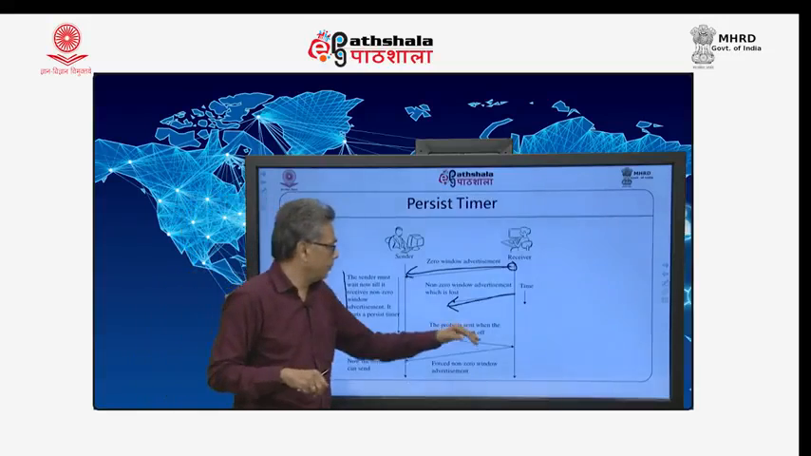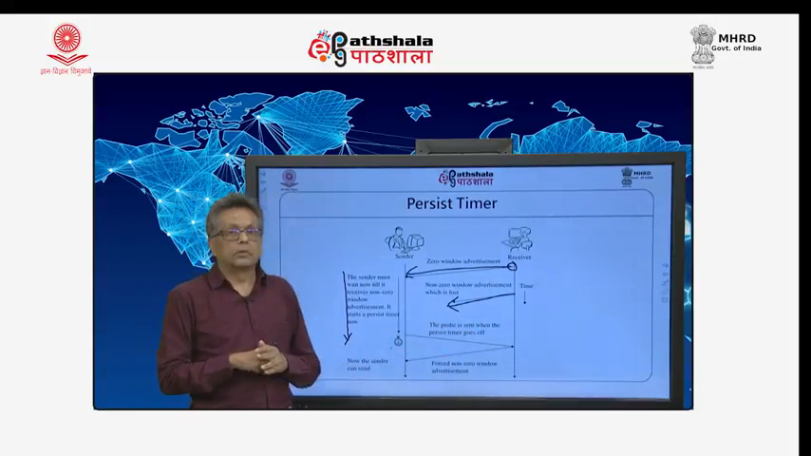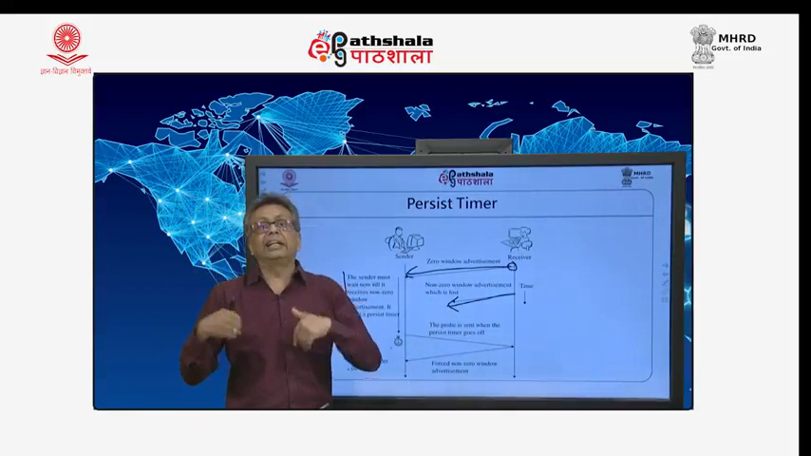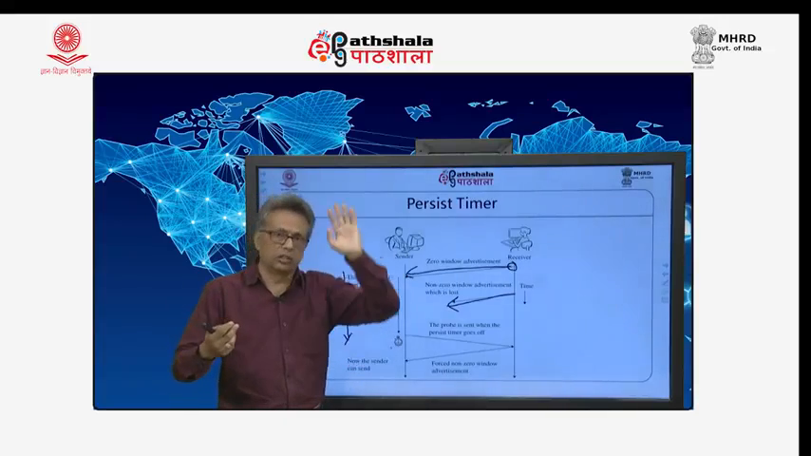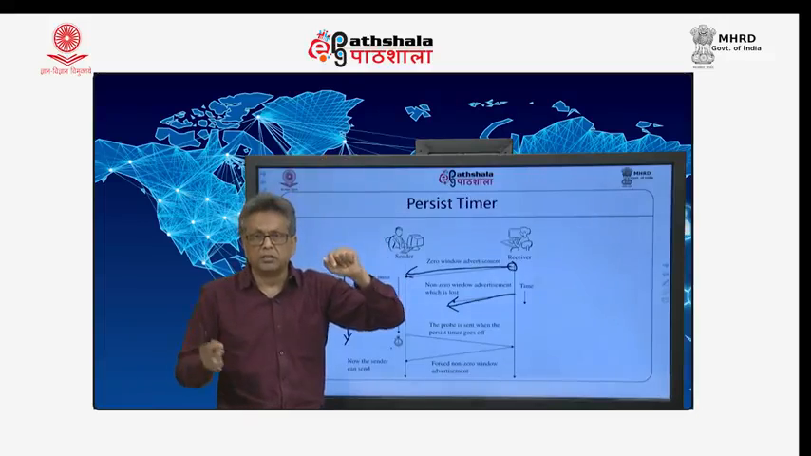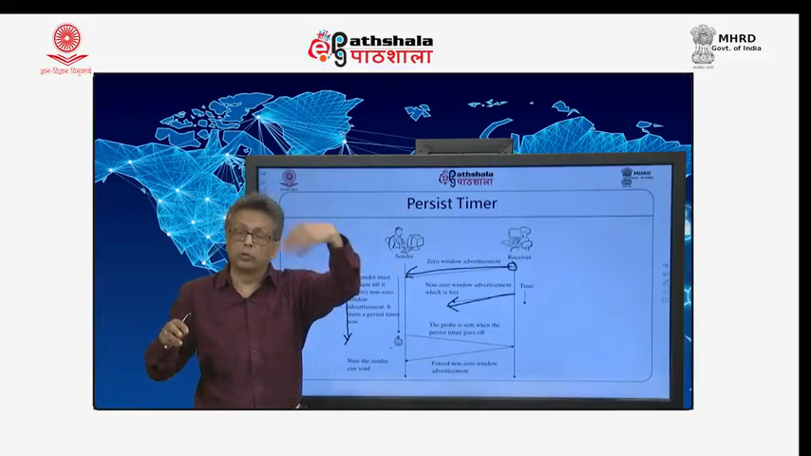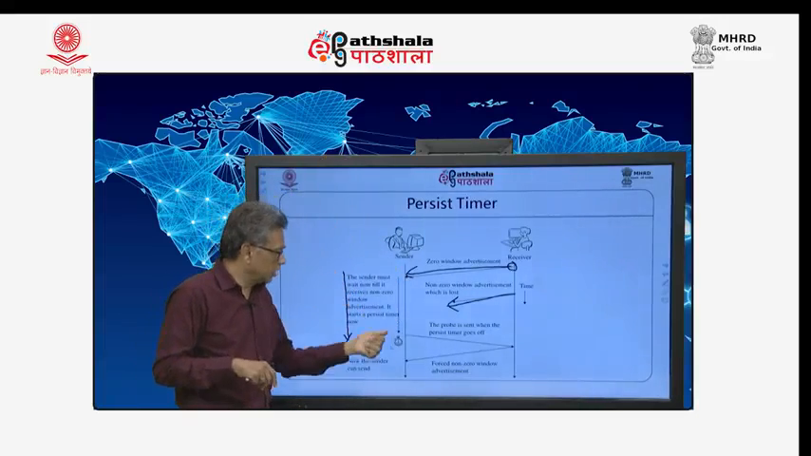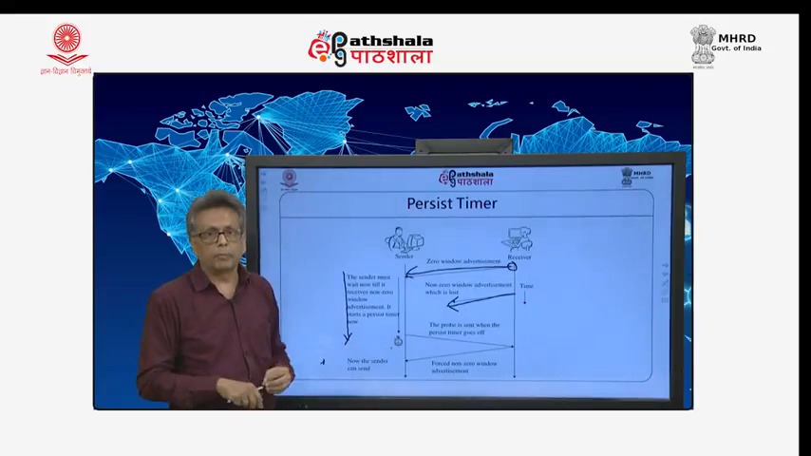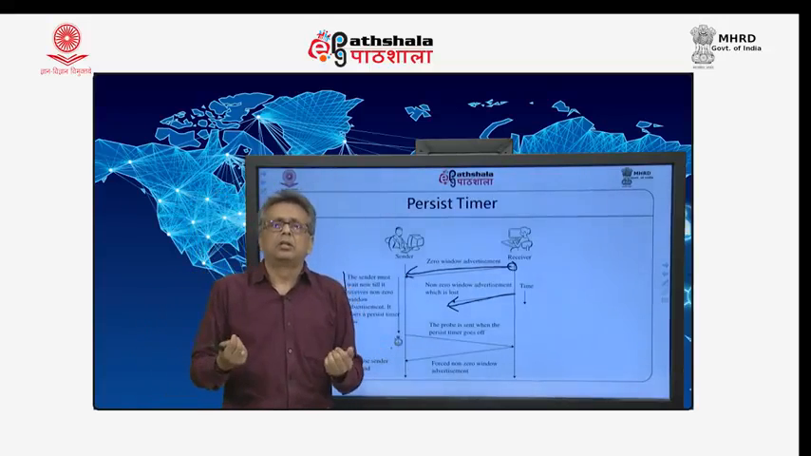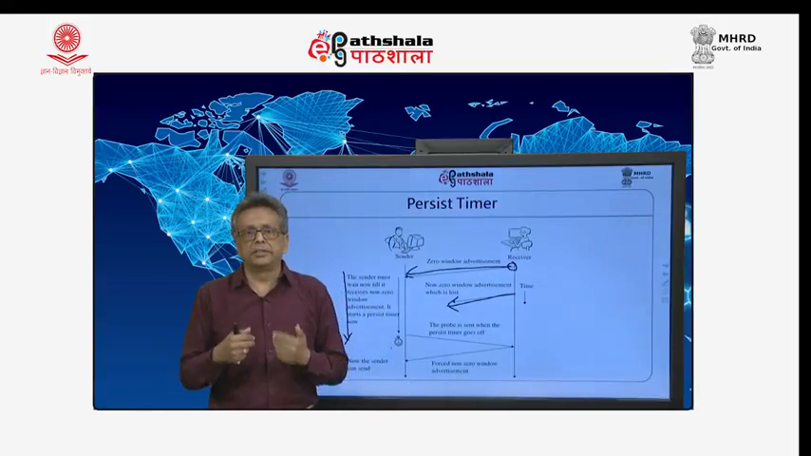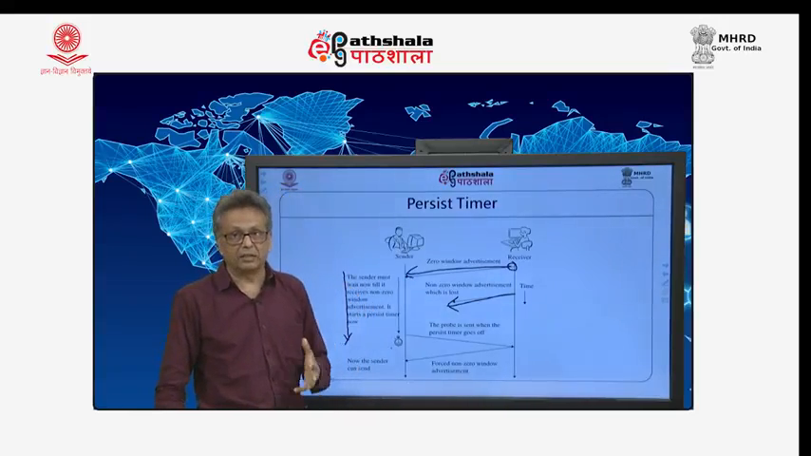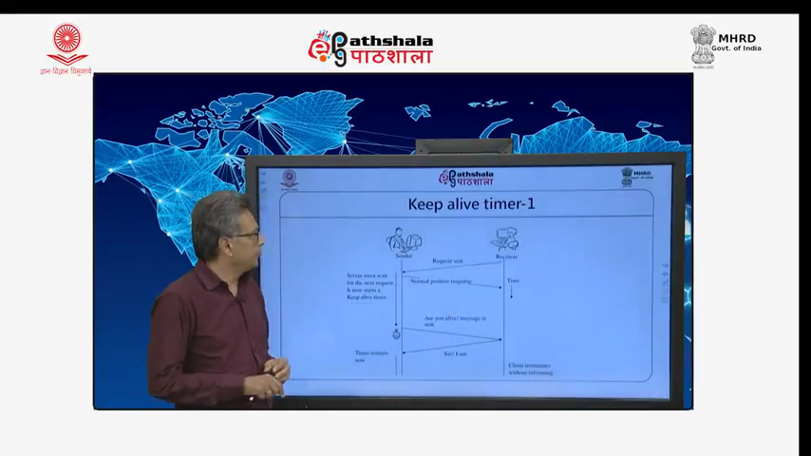So, when there is a probe, the receiver will resend the latest window advertisement. If it is zero window, it will say this is still 0, you will have to still wait. If it is non-zero, it will say this is non-zero, you can now send. So, this persist timer is very important to make sure that the receiver resends the window advertisement yet again, whether 0 or non-zero.